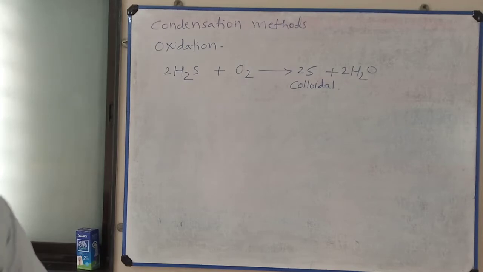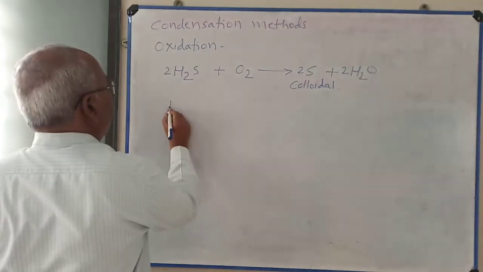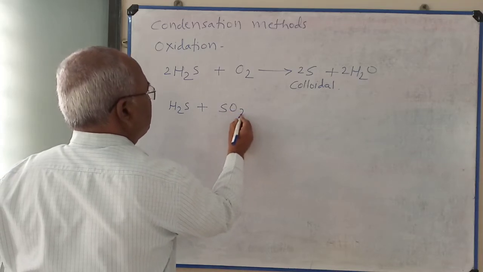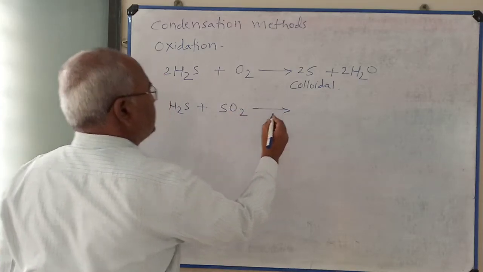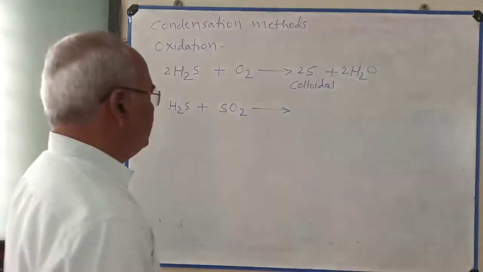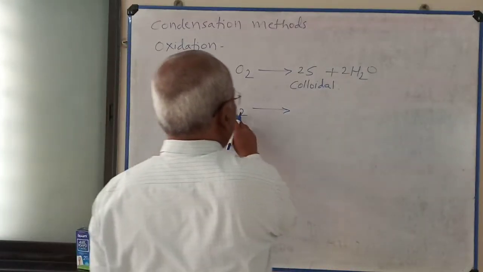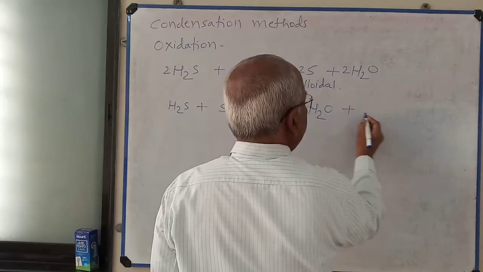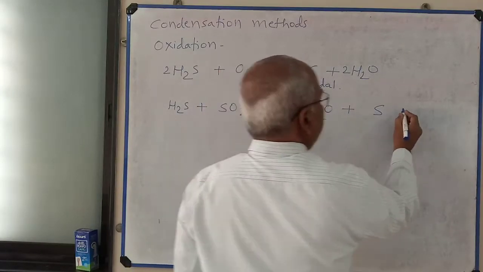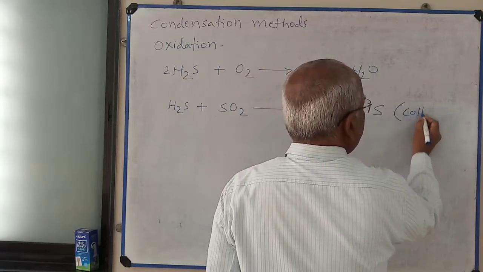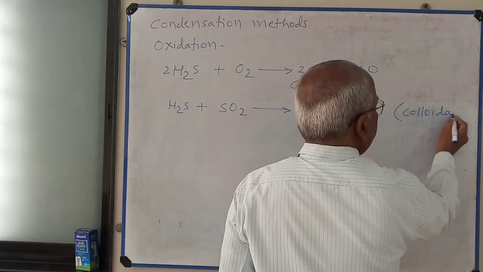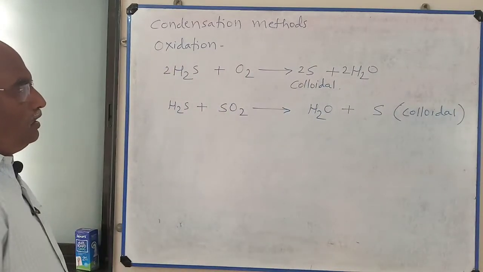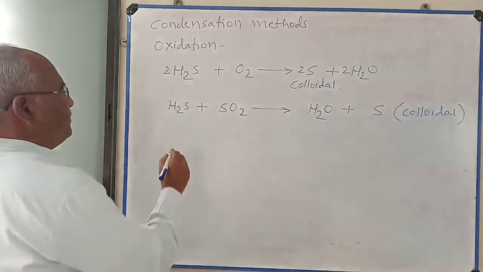Then oxidation of hydrogen sulfide solution is carried out by using sulfur dioxide gas. Here, hydrogen and oxygen combine to form water molecule plus sulfur is produced in colloidal state. I want to balance this reaction.